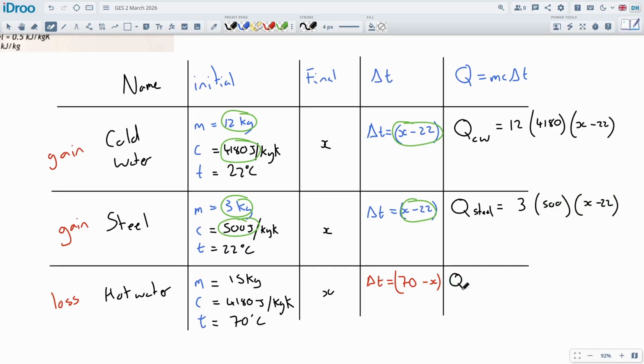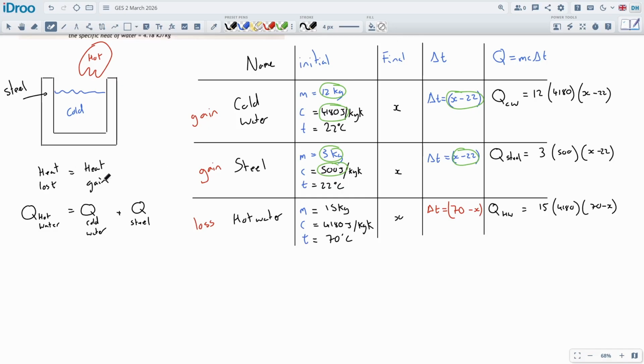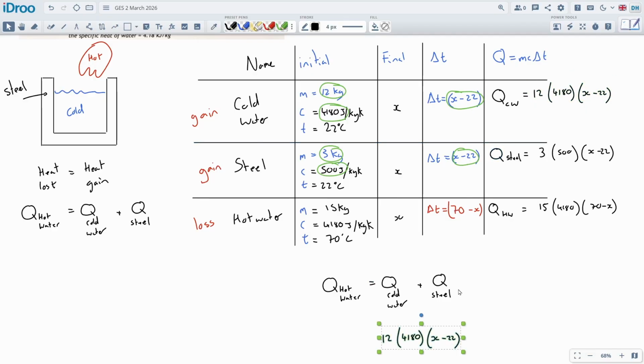And then over here we can have Q of the hot water. And this will be the mass times by the 4180 times by this 70 minus X. Okay, originally we said that the heat gained is equal to heat lost, or vice versa. So I should be able to drop all these in their respective places, right? This is cold water, is going to go right there. This will be the steel, that'll be added onto it over here. And then the hot water will be this one over here.